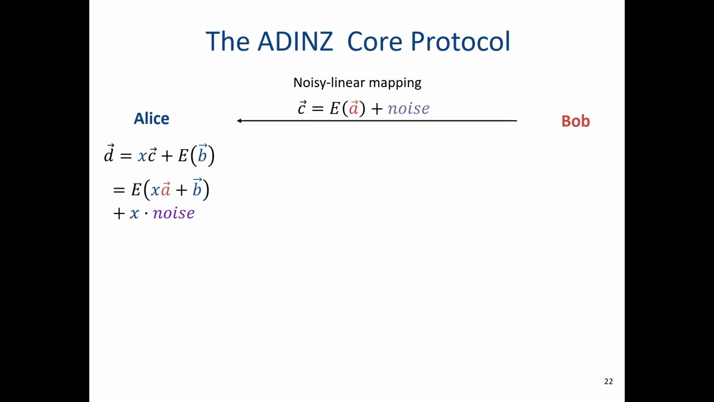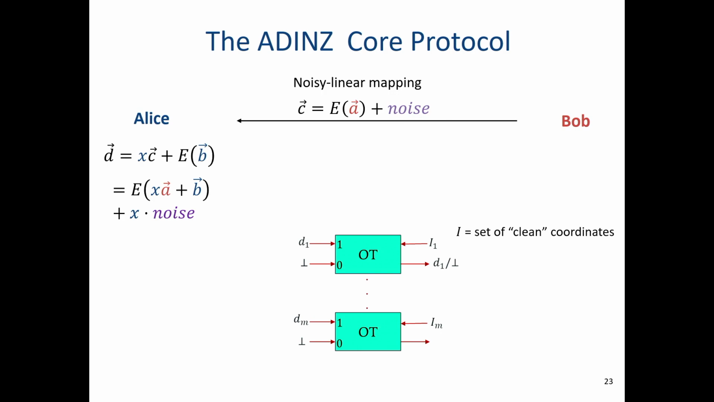And we want to pass it back to Bob, but we have to be careful because if you pass it as is, then this additional expression will leak information on X. So to solve this problem, we use OTs. Namely, we are going to place this vector of Alice, each entry in one input of an OT. And then we let Bob choose which coordinates to get based on his noise vector. Okay, so that's basically the protocol.